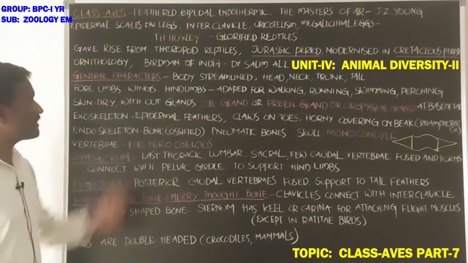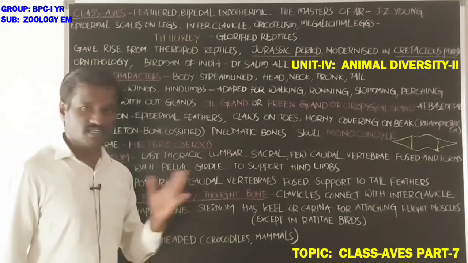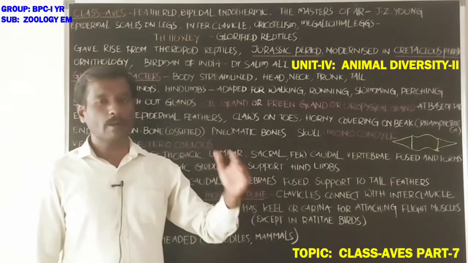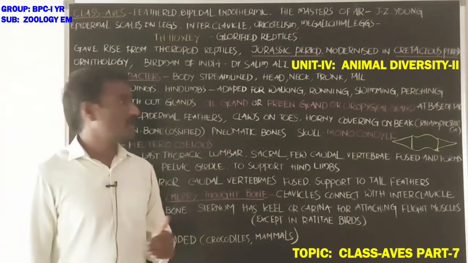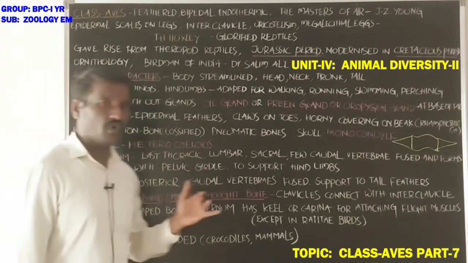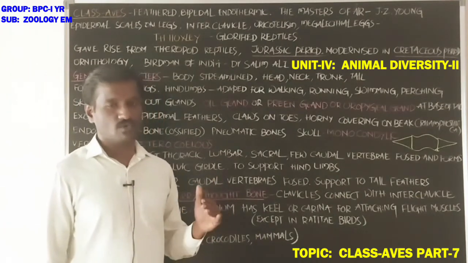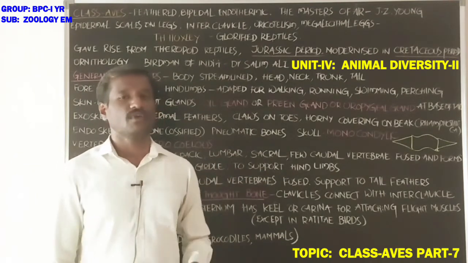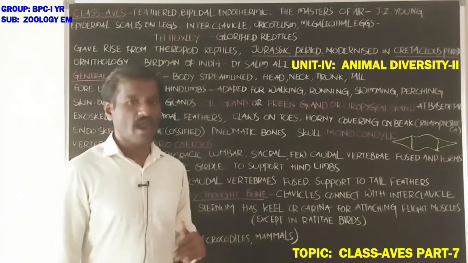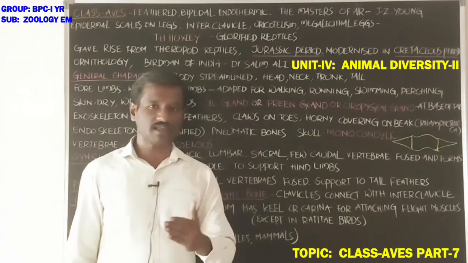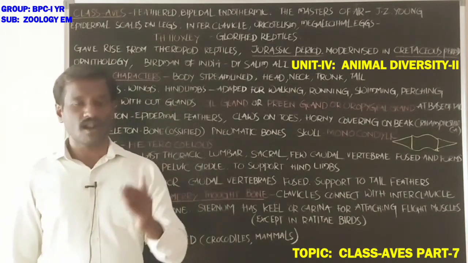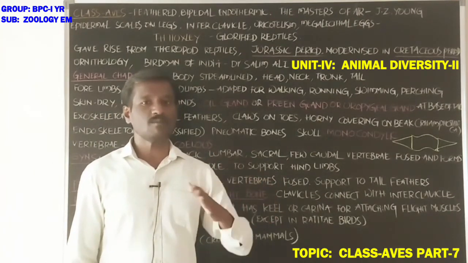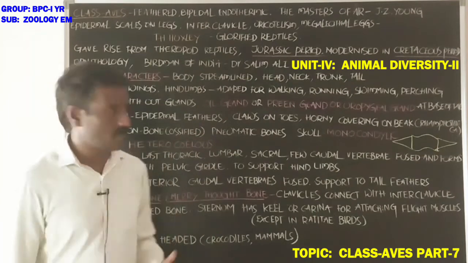Next, general characters of birds. The body is streamlined and differentiated into four parts: head, neck, trunk, and tail. Next, students, forelimbs are modified into wings, which help in flying. And hind limbs are the legs, which help in walking, running, swimming in water, and also in perching. Perching means sitting on the branch of a tree.